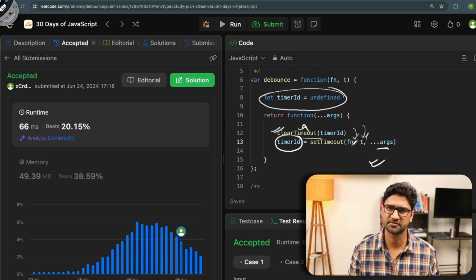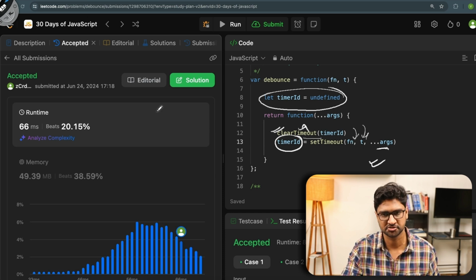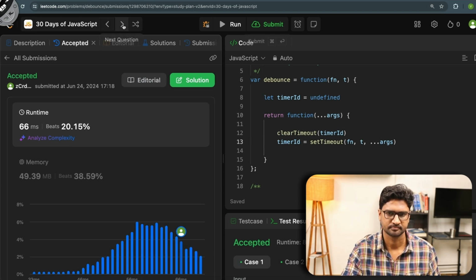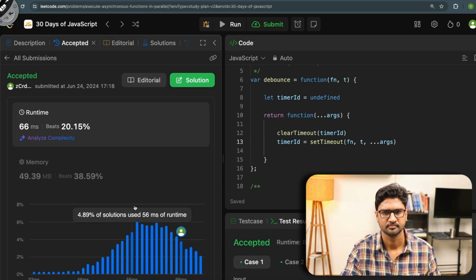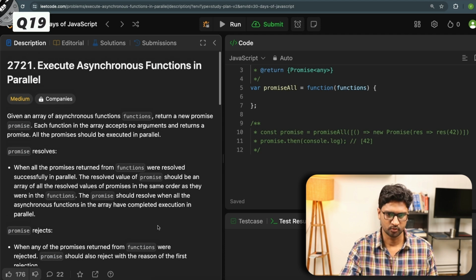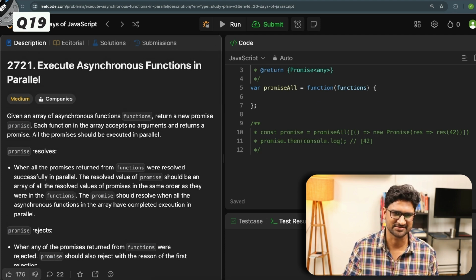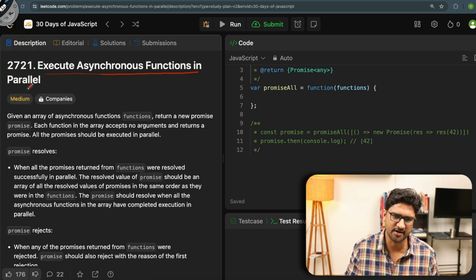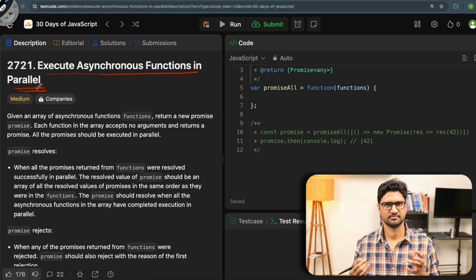Now let's try to move to the next problem in this challenge. Now this again seems very interesting. It says, execute asynchronous functions in parallel. Okay.